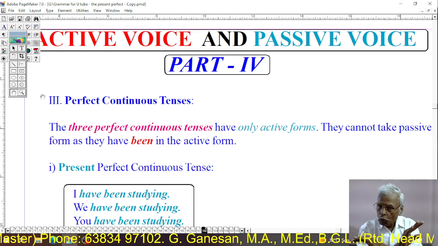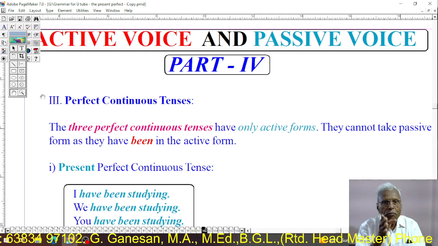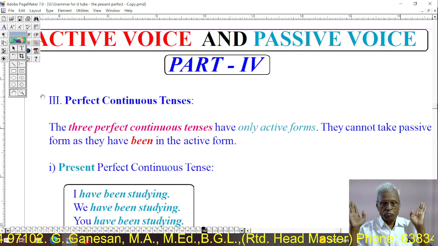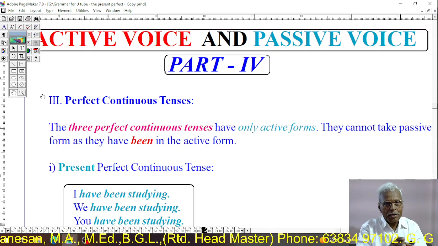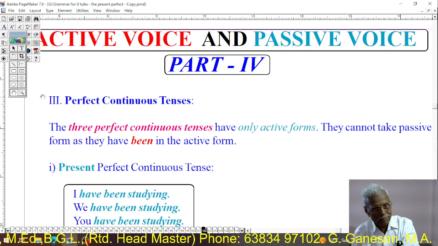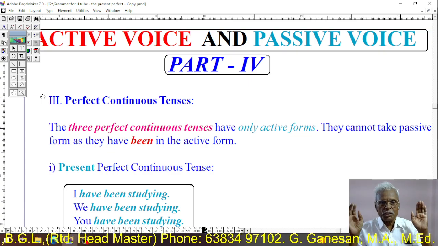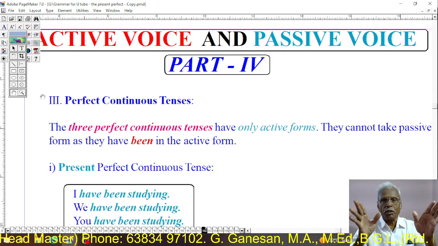They have no passive voice, because in active voice been is used. If be or been is used in active form, that kind of sentence cannot take passive form. It is the grammatical rule used in English.